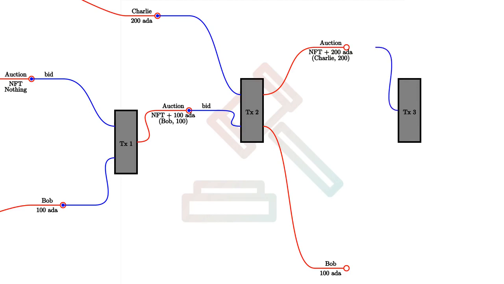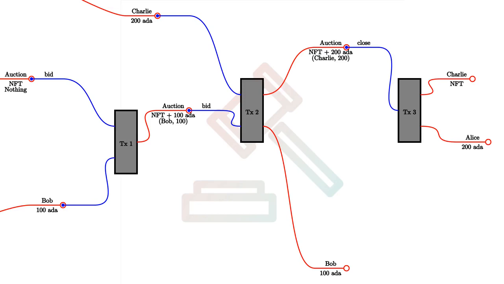Finally, let's assume that there won't be another bid. So once the deadline has been reached, the auction can be closed. In order to do that, somebody has to create yet another transaction. That could be Alice, who wants her bid, or it could also be Charlie, who wants the NFT. It doesn't matter.